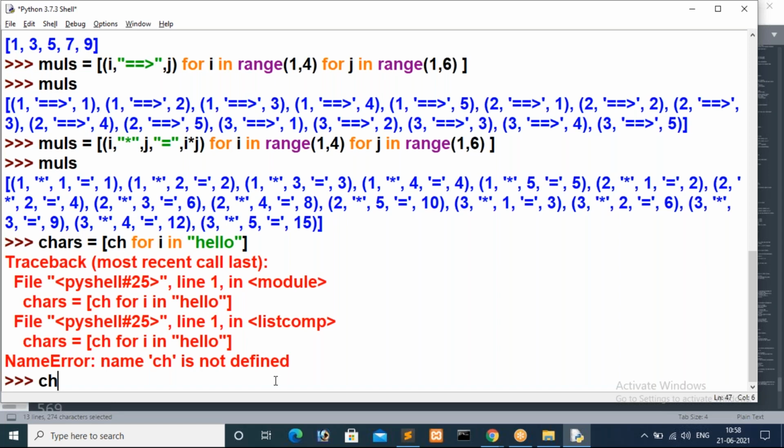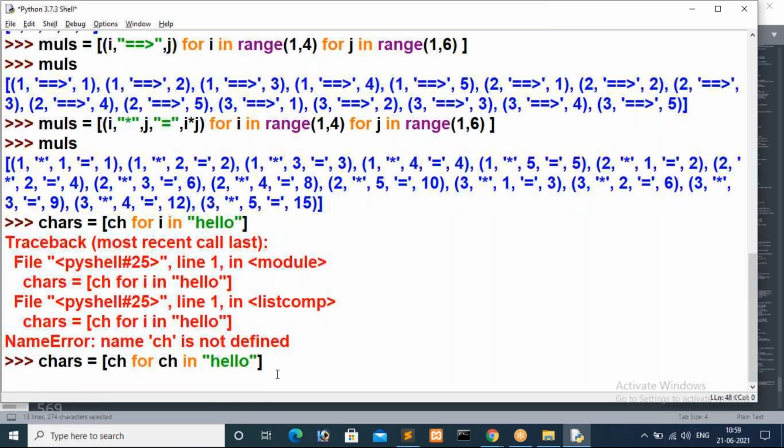Sorry, name ch is not defined. Sorry, I did something wrong. So what is the error, guys? Naturally, as in the previous example I told you, we will get an error. Which variable are we storing inside chars? We are storing ch, but in the iteration we kept i. That is the reason, so I'm changing this. Instead of i we have to keep ch, in the sense of character. We are getting a character from this word.